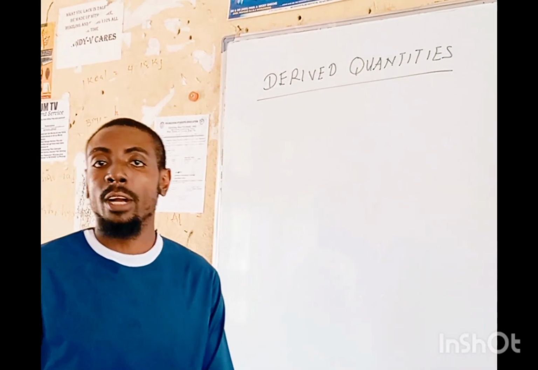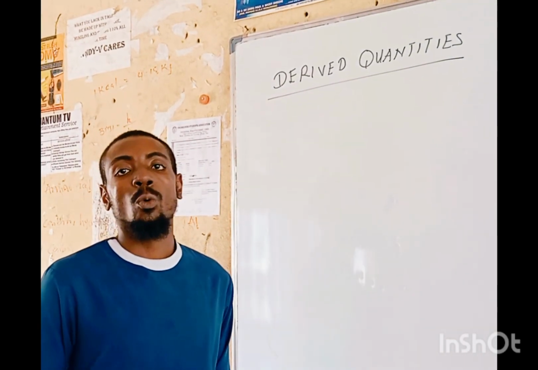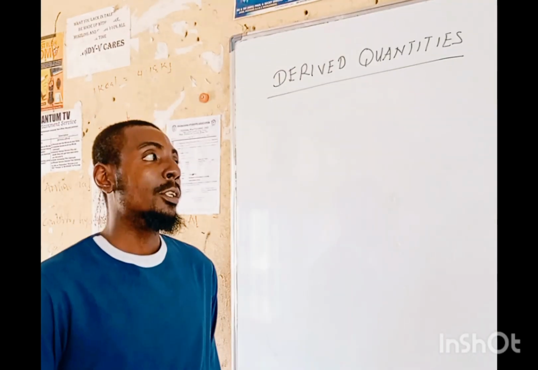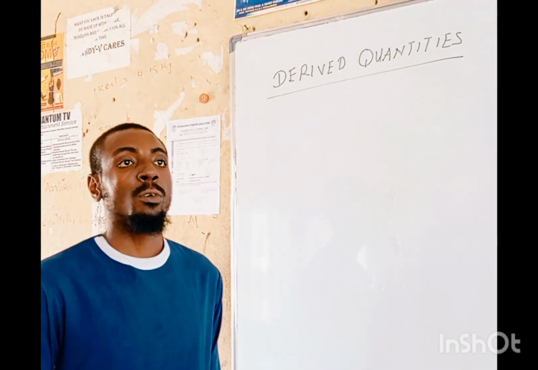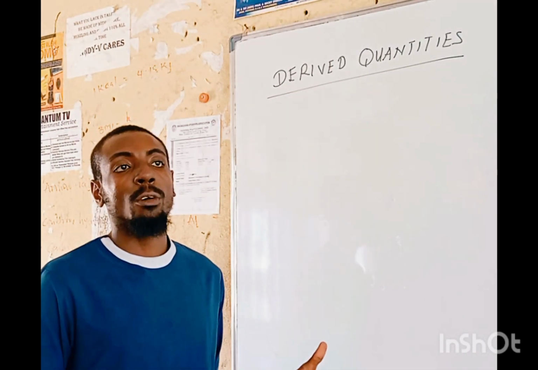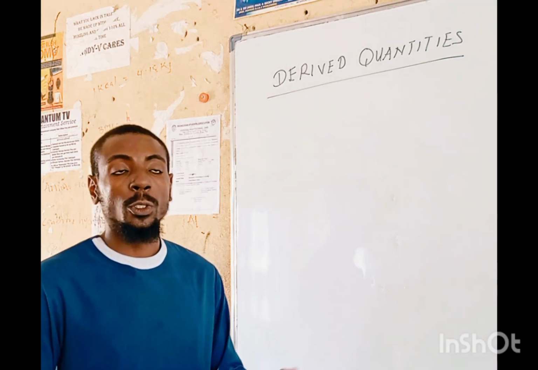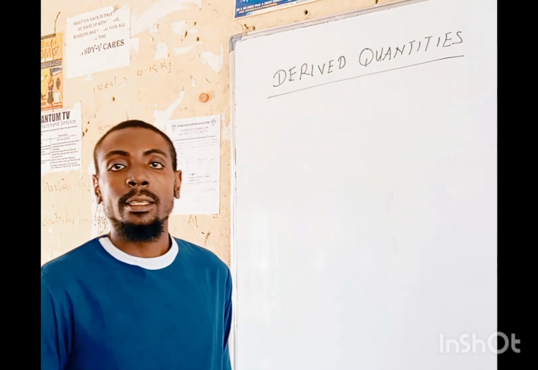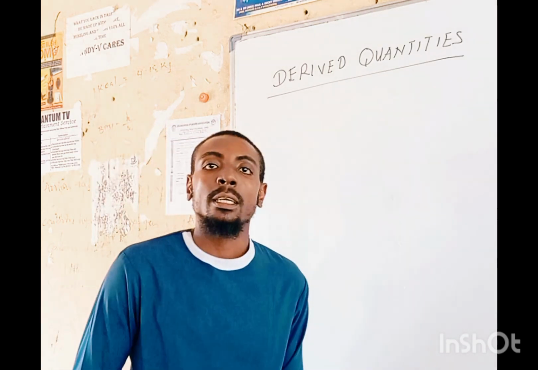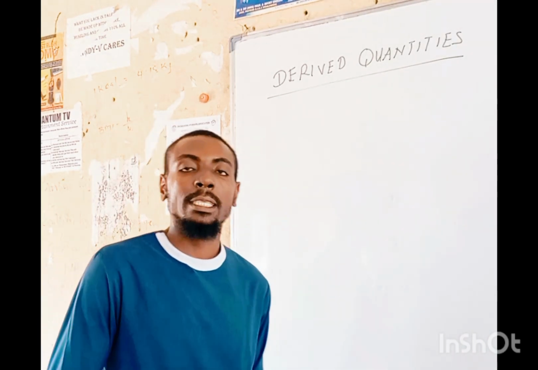So if you want to get a derived quantity, you combine two or more fundamental quantities. Area, for example, is a derived quantity. For you to get it, it has to do with the unit of length and the unit of breadth.